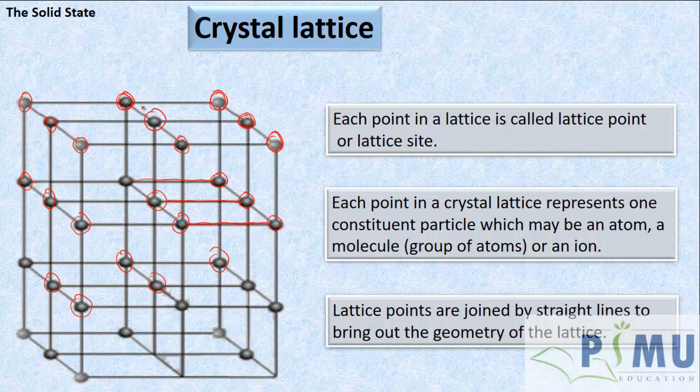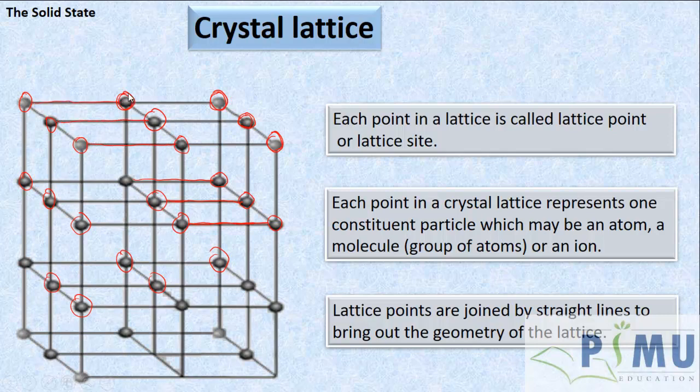These lattice sites, or atoms, molecules or ions, are present in space, that means in three dimensions. To bring about the geometry of that crystal, we join these particles with straight lines.